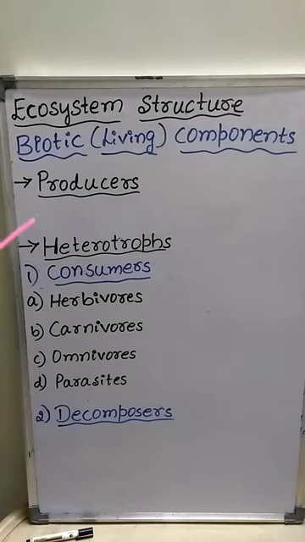Biotic components of the ecosystem include living organisms, and are also called living components.